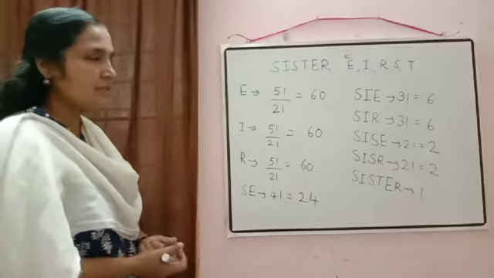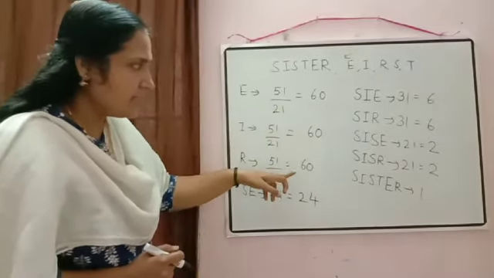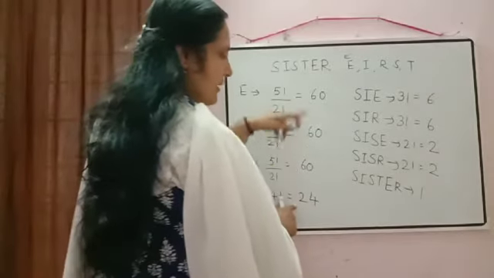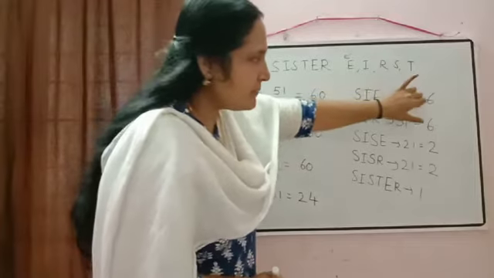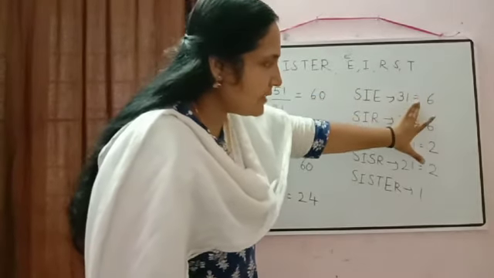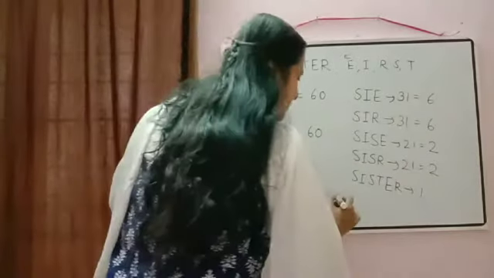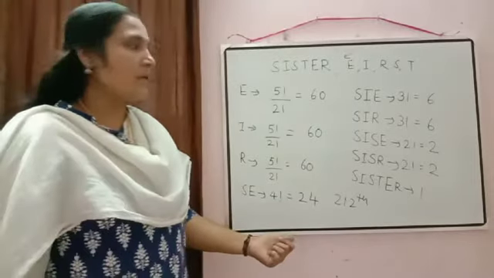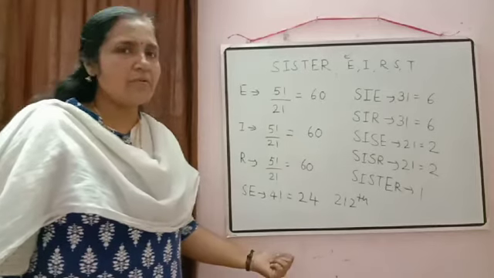So just to check what is the rank of the word sister. 60, 60, 60, so that will be equal to 180. 24 plus 6 is 30. So 180 plus 30 will be equal to 210. Here 6 plus 2 is 8, 8 plus 2 is 10. So 211. So it will be equal to the 212th rank. The rank of sister will be equal to 212th. I hope these questions are clear to you, how to find out the rank.